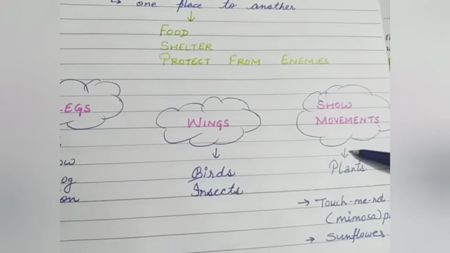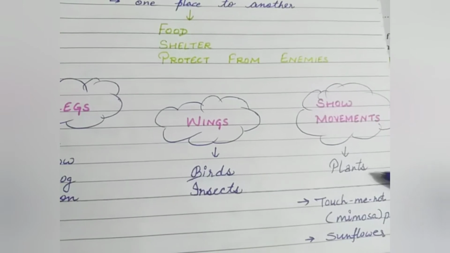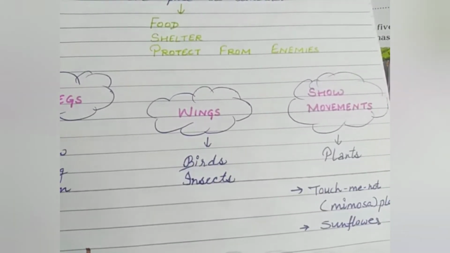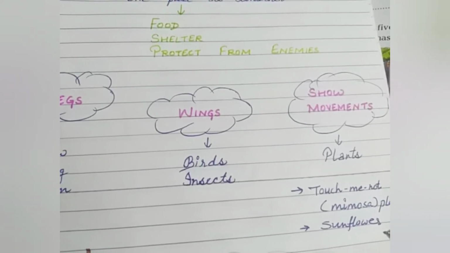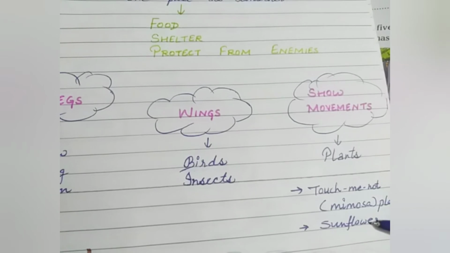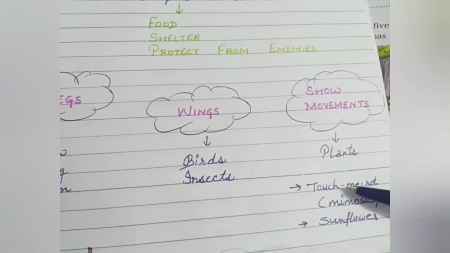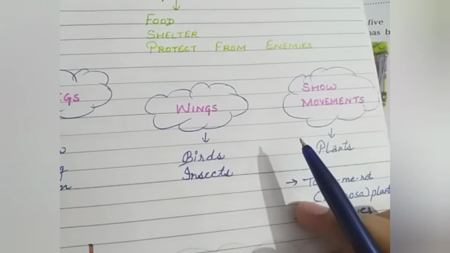But different parts of a plant can show movement. Like you can see movement in the touch-me-not plant, the mimosa plant, and the sunflower. The sunflower turns towards the sun and the leaves of the touch-me-not plant close when touched.